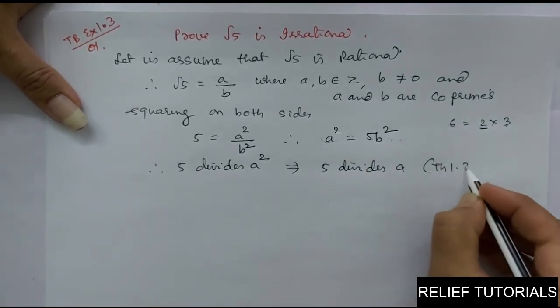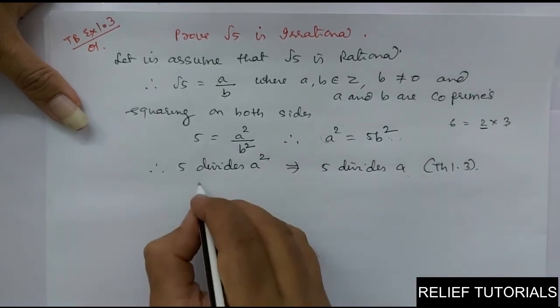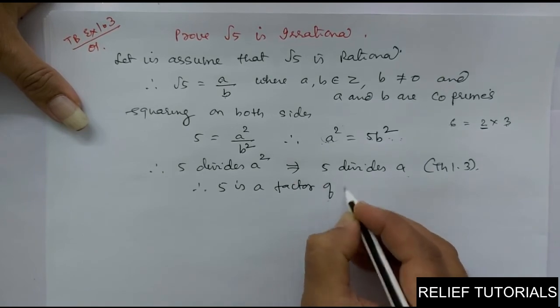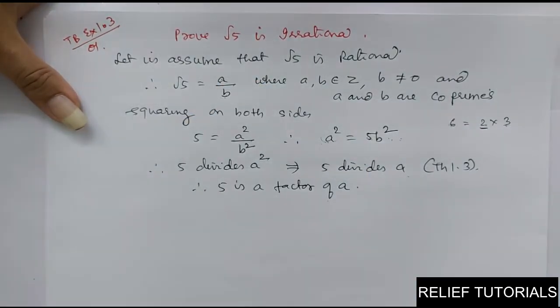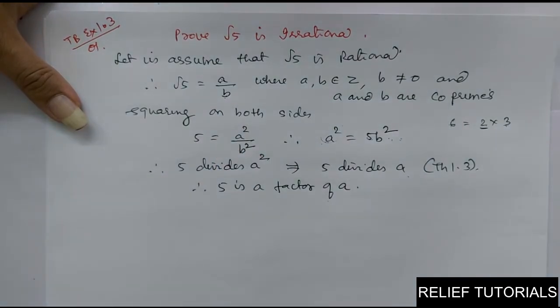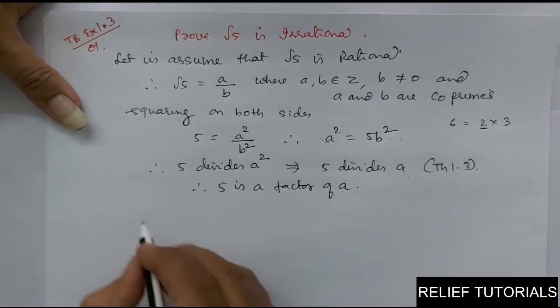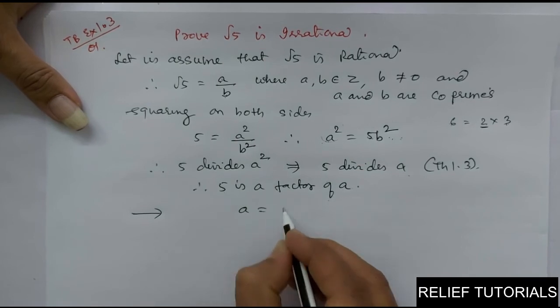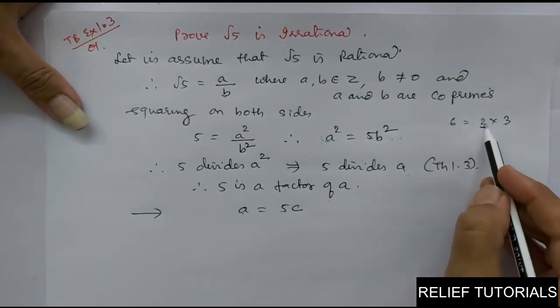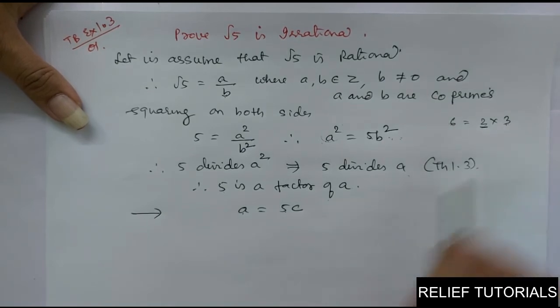implies 5 divides a, by Theorem 1.3. So therefore 5 is a factor of a. So we have proved that 5 is a factor of a. Similarly, now we will prove that 5 is also a factor of b. So now 5 is a factor of a, so therefore I can write a is equal to 5c. Why? Because 5 is one of the factors of a. See, if 2 is a factor of 6, I can write 6 is equal to 2 into 3. So here a is equal to 5 into c, meaning 5 is a factor of a.